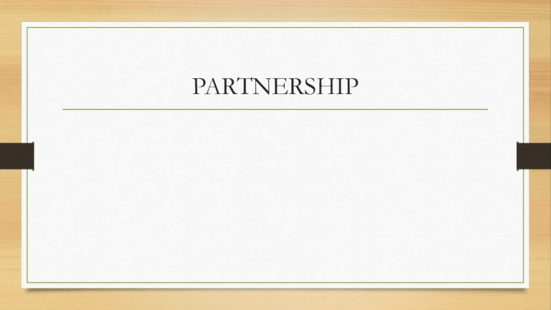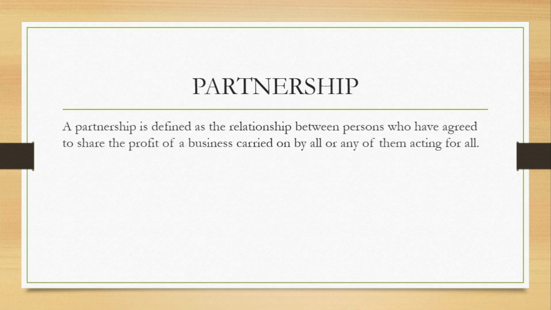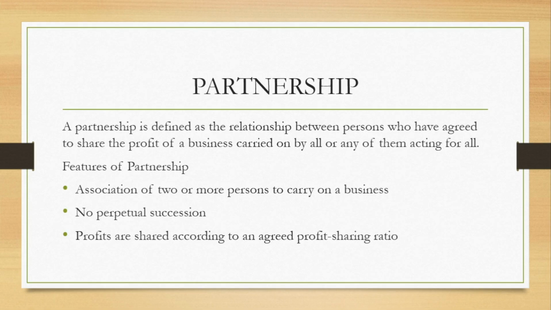Now let's go into partnership, which is the second form of business entity. A partnership is a relationship between persons who have agreed to share profits of a business carried on by all or any of them acting for all. And we have features of partnership: association of two or more persons to carry on a business, no perpetual succession. This is in the case that maybe a major partner should die, or maybe the partnership should dissolve, then there is no perpetual succession, meaning that it does not continue. It is not a going concern. It does not continue for the foreseeable future.